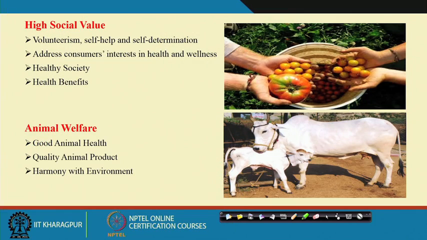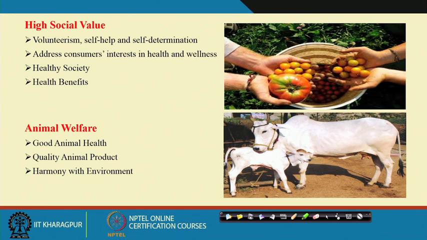And animal welfare, as animals are an integral part of organic farming. Good animal welfare means good animal health, quality animal products, and harmony with the environment. So, as we have cows in organic farming systems, as I discussed in earlier classes, different products from the cow are used: cow urine, cow milk, cow ghee.